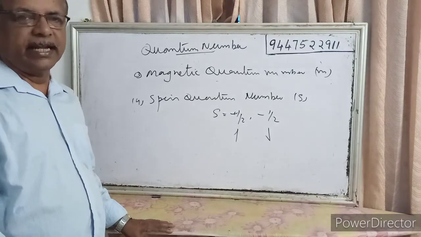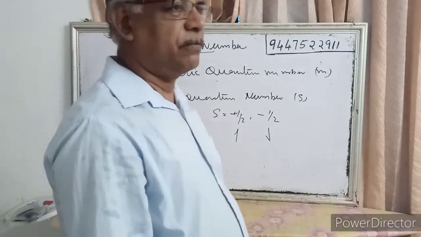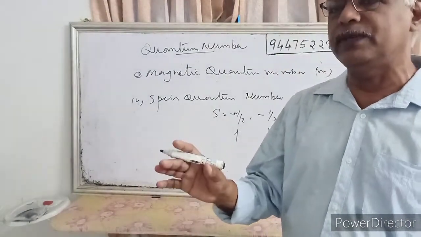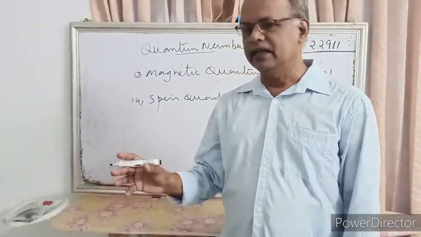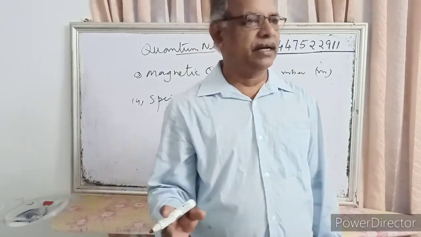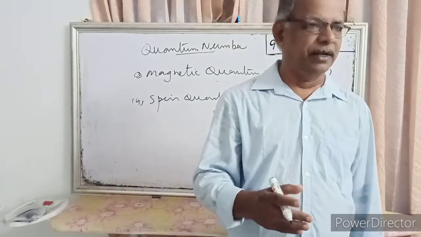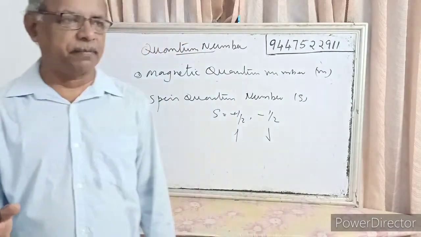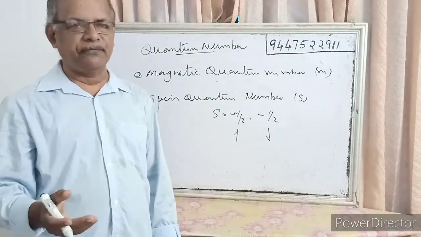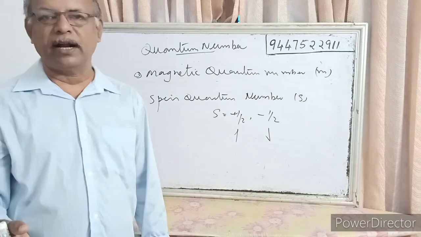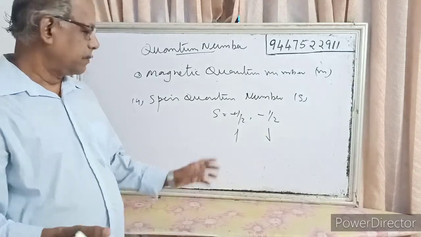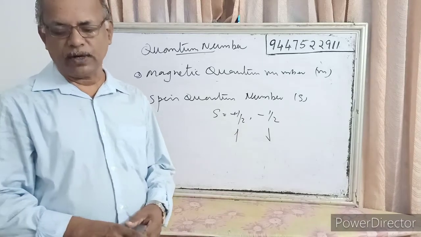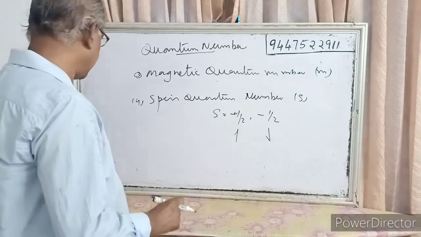Quantum numbers give us the energy, shape and orientation of the orbitals. The principal quantum number shows the shell to which electrons belong, and second is azimuthal quantum number that shows the subshell. Third one is magnetic quantum number that shows the orientation of the orbital when they are placed in the magnetic field. And fourth one is spin quantum number, that shows the spin plus half for clockwise direction and minus half for anti-clockwise direction. So these are the quantum numbers.